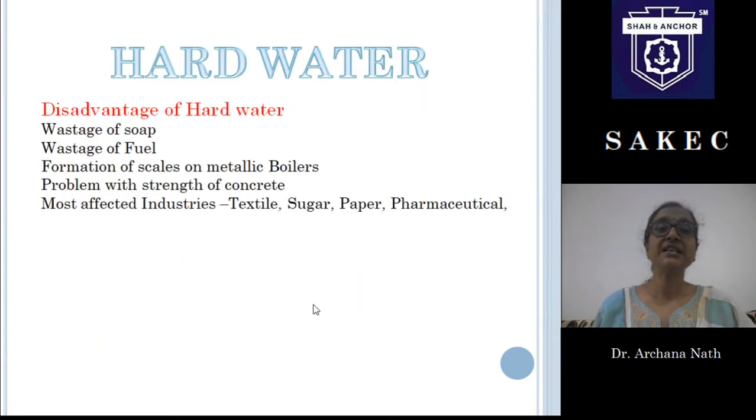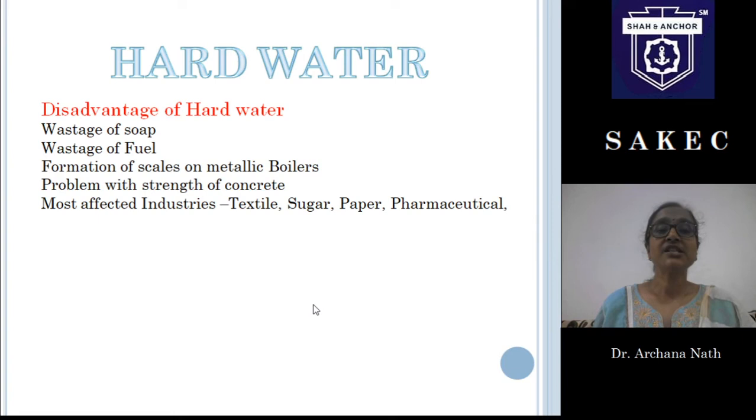So what is the disadvantage of this hard water? If we have water with these types of salts in it, what is the disadvantage? Definitely it will consume more soap to give foam or lather.